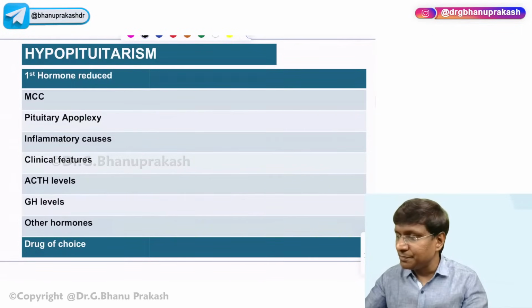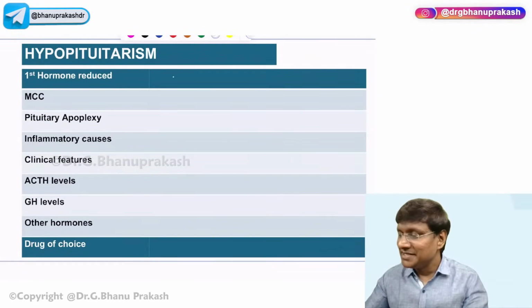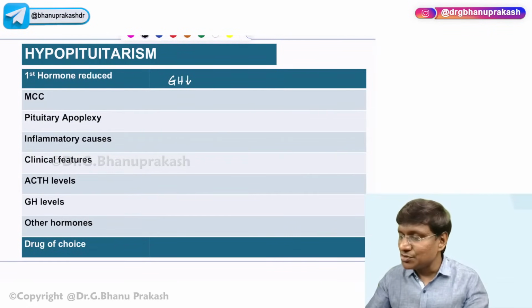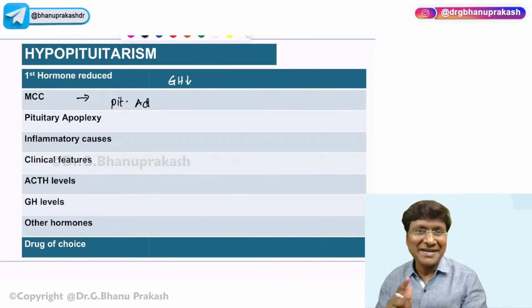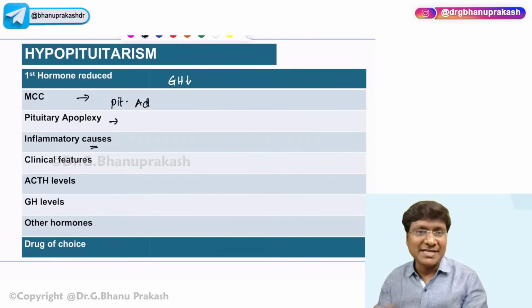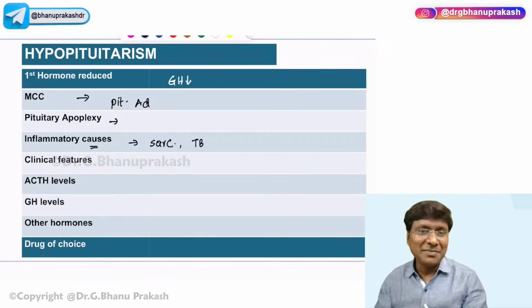So, if you take hypopituitarism, what is the first hormone that will be reduced? The first hormone that will be reduced in hypopituitarism will be the growth hormone. Then what is the most common cause for hypopituitarism? The most common cause will be pituitary adenoma, right? Then what is pituitary apoplexy? Just now I was discussing, where there is hemorrhage in a pre-existing pituitary adenoma. Then what are the inflammatory causes that will cause hypopituitarism? That includes sarcoidosis, right? That includes tuberculosis.